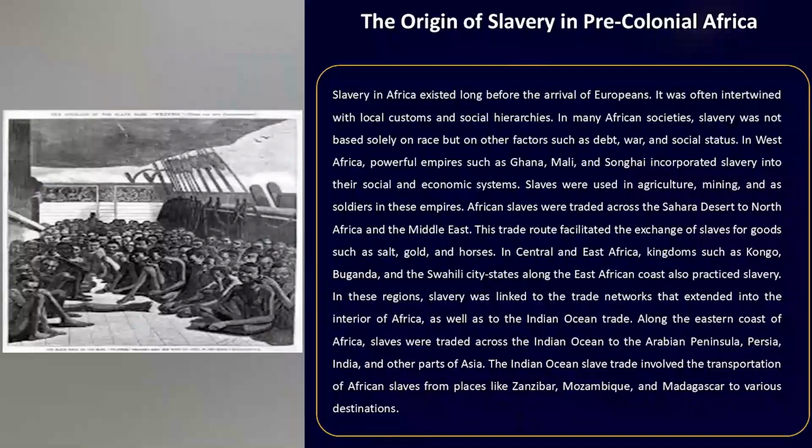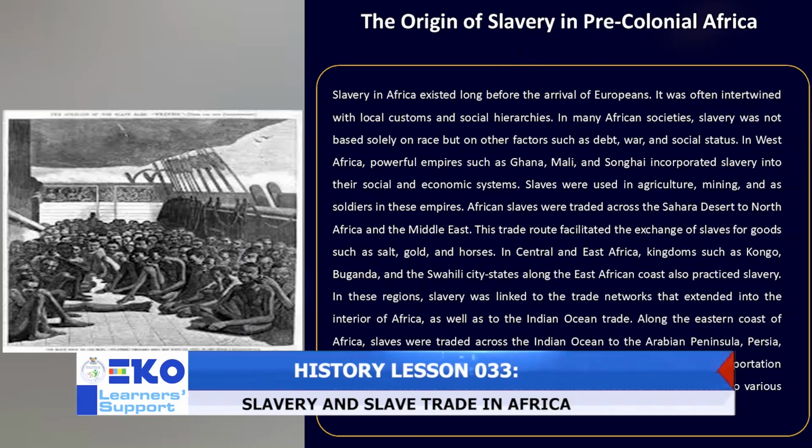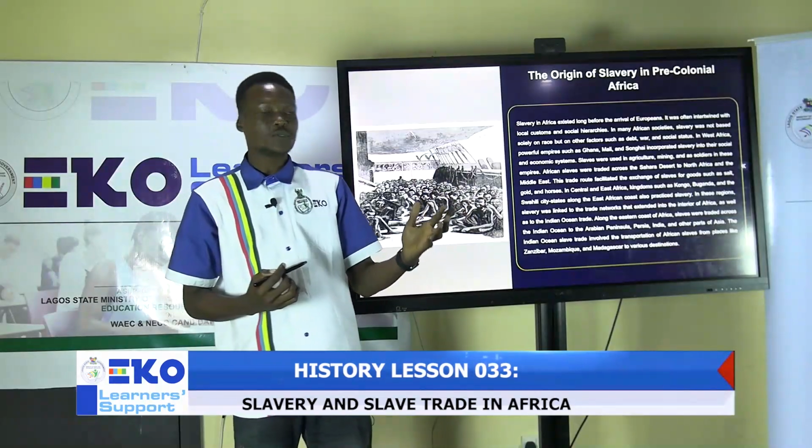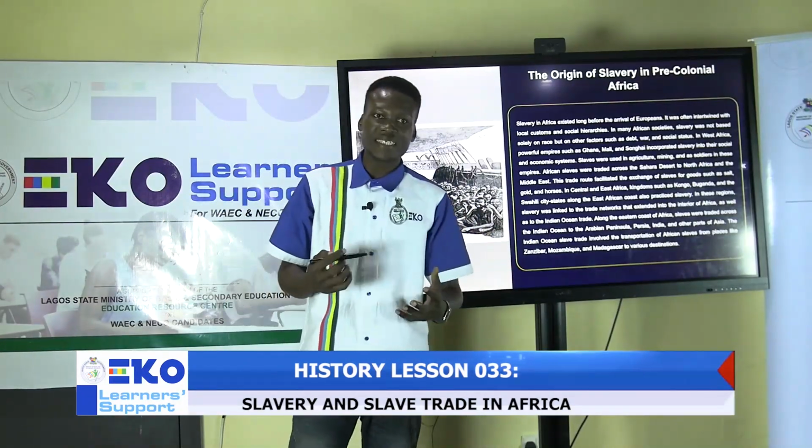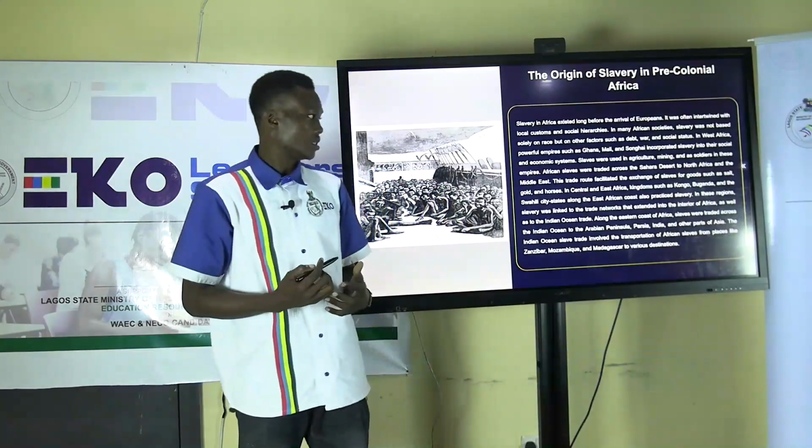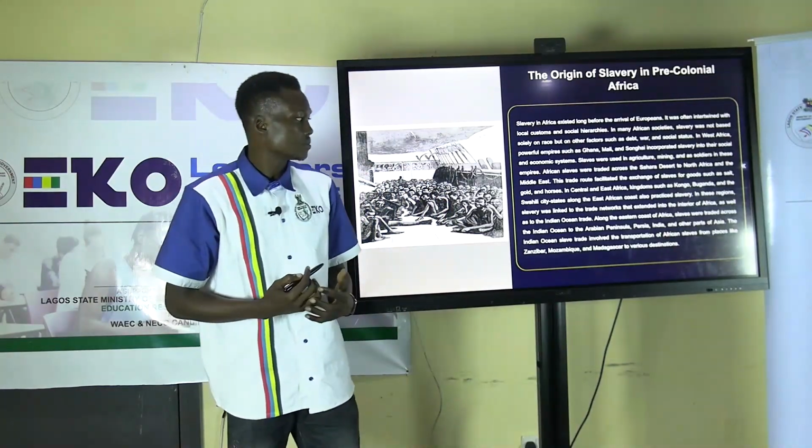Also, it is worthy to note that some powerful empires like Ghana, Mali, and Songhai also engaged in the trade. Slaves were used for agriculture, mining, and even as soldiers in some empires.